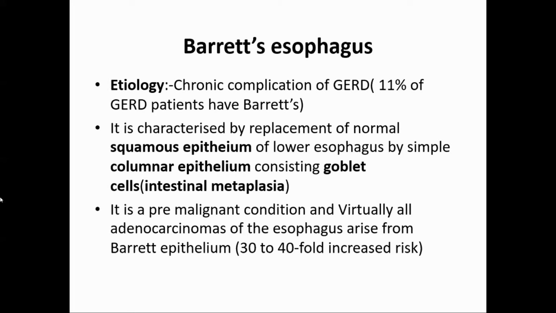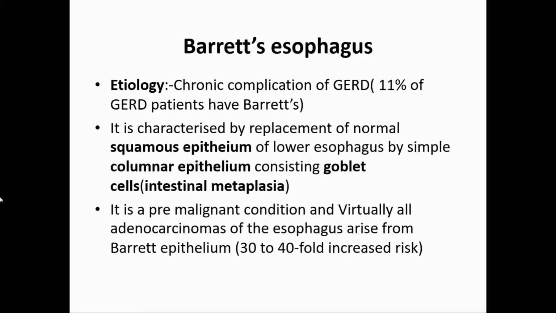Intestinal metaplasia means it should have a goblet cell. And what is the importance of this? It is a pre-malignant condition. We were talking earlier about the oral mucosa pre-malignant condition. So this is also a pre-malignant condition of the esophagus, and virtually all adenocarcinoma of the esophagus arises from Barrett's epithelium.